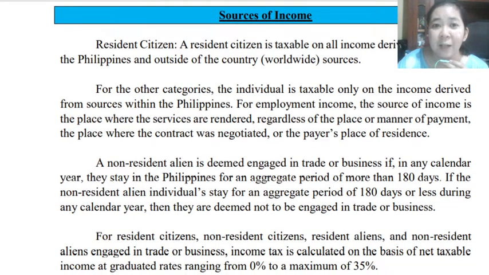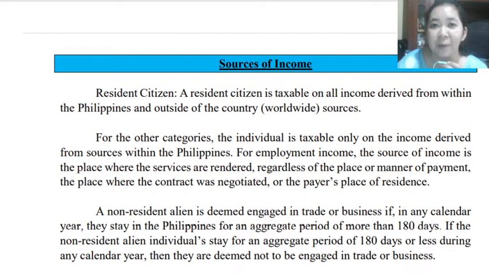For other categories, the individual is taxable only on the income that they derived here in the Philippines. So again, if you are a resident citizen, your income from the Philippines and from abroad are subject to tax.